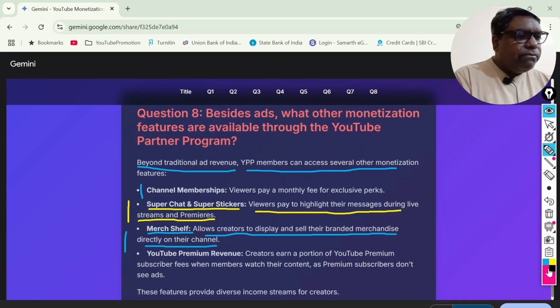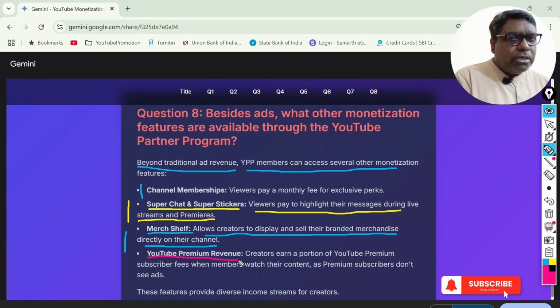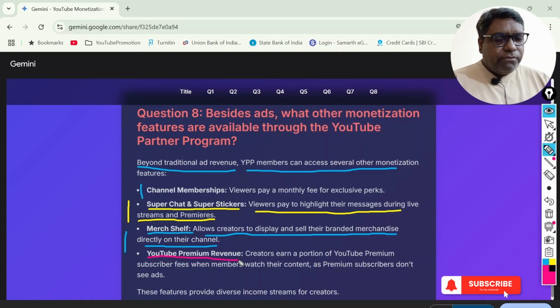Finally, we come back here to YouTube Premium revenue. Now there are many channels where you will find YouTube Premium being purchased by the viewers, and these viewers do not see any advertisements. So a portion of this revenue is accumulated, and a portion of it is shared by YouTube with those particular channels that are viewed by persons who have YouTube Premium facilities. So this is another important area.